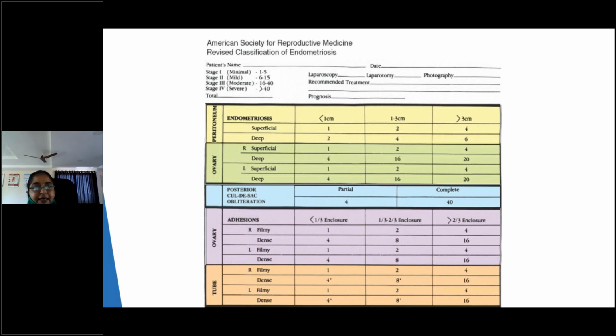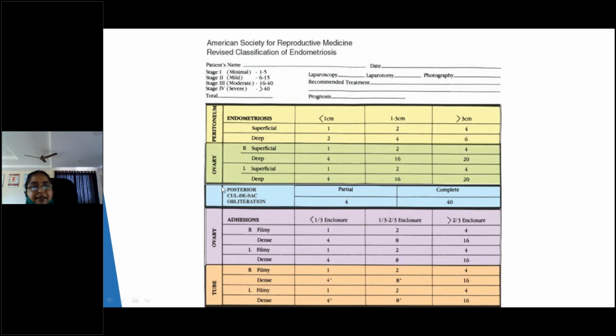So in this classification, they looked at the peritoneum, whether they invade superficially or deeply, and how much involvement. You need not remember the whole chart. Just remember, they have taken the peritoneum, the ovaries, right and left, whether involved deeply or superficially. Then the cul-de-sac peritoneum, whether there is infiltration. Then the adhesions of the ovary and tube, right and left ovary, right and left tube.